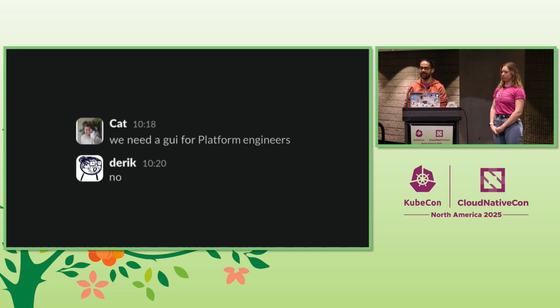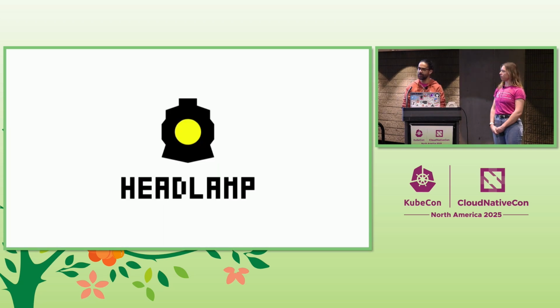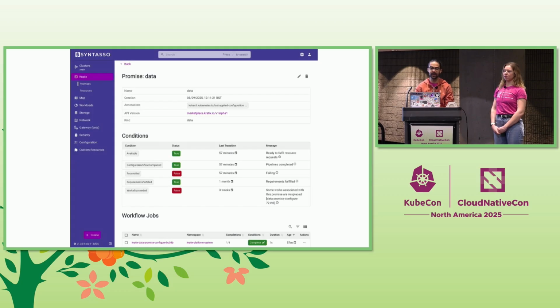But in fact, not everyone is as good as us. So yes, we found out about Headlamp. Headlamp is a GUI system. It's basically a React website. And trust me, I like React as much as the person sitting next to you. But it allows you to build actual graphical user interfaces on your Kubernetes cluster in a very simple and easy way. This is what it looks like.